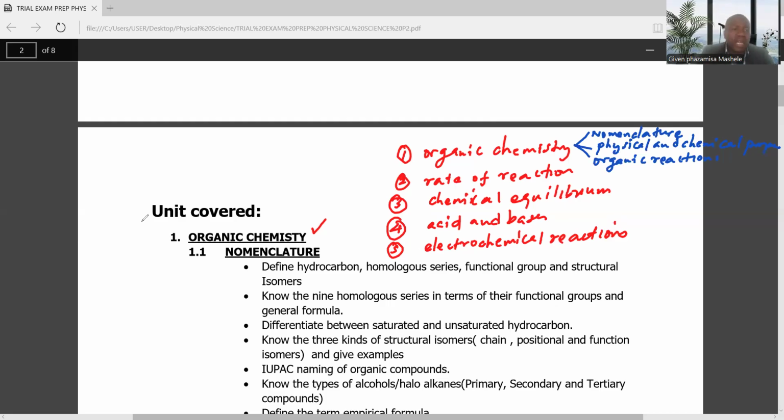And usually in the exam, ladies and gentlemen, organic chemistry comes in 3 questions. You find that the first question is based on nomenclature, the second question is based on physical properties, and the last one is based on the organic reactions. So you need to make sure that you spend more time on organic reactions, and it's one of the easiest.